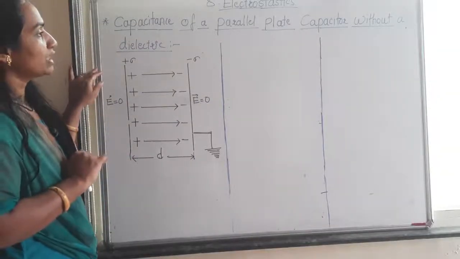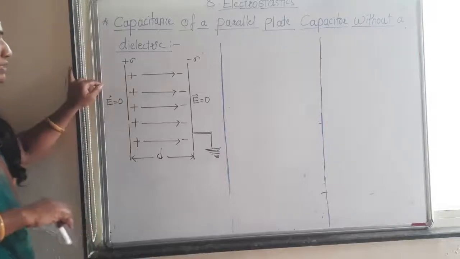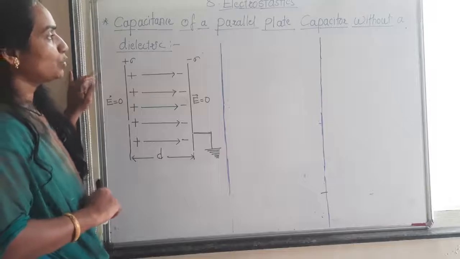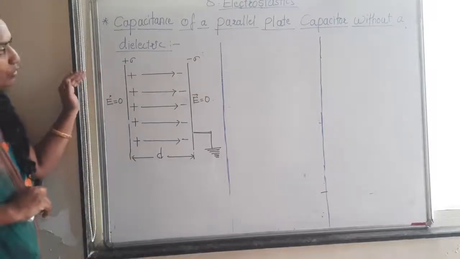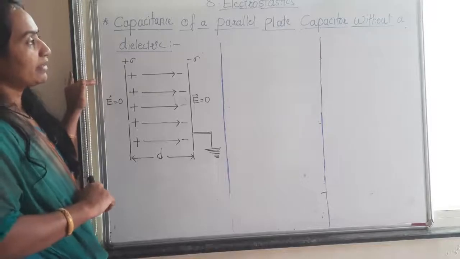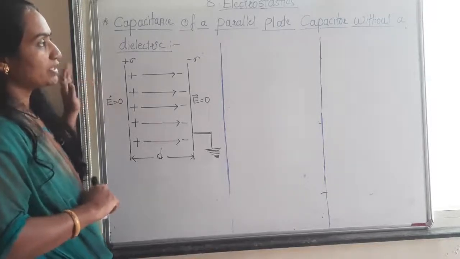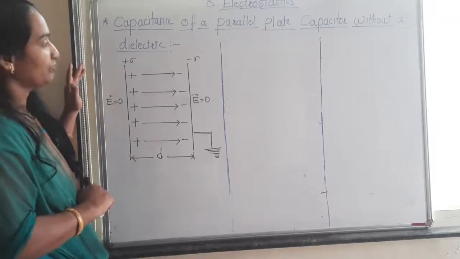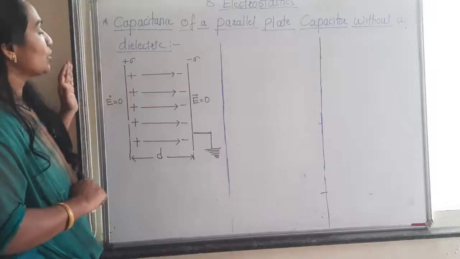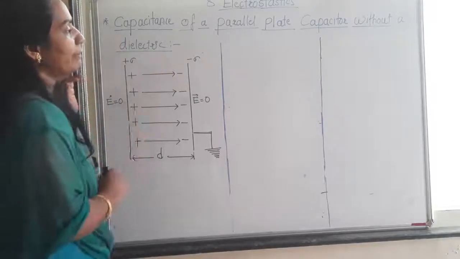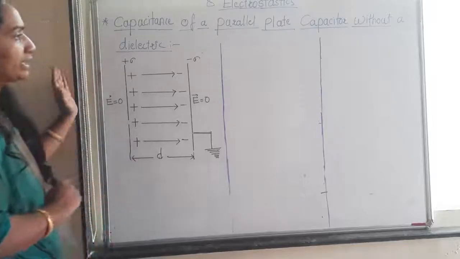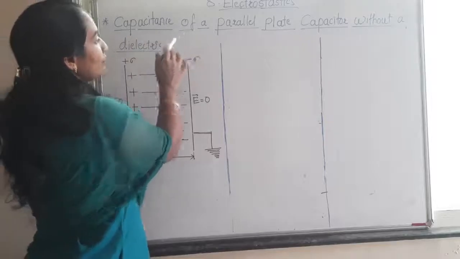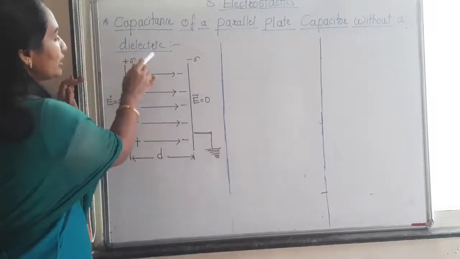We studied what capacitors are and what the capacitance of a capacitor is. In that, there are two types of combination. First is series combination: when the capacitors are connected in series, it is called a series combination. And what is the meaning of parallel combination? In this video we are going to study the capacitance of a parallel plate capacitor without dielectric.